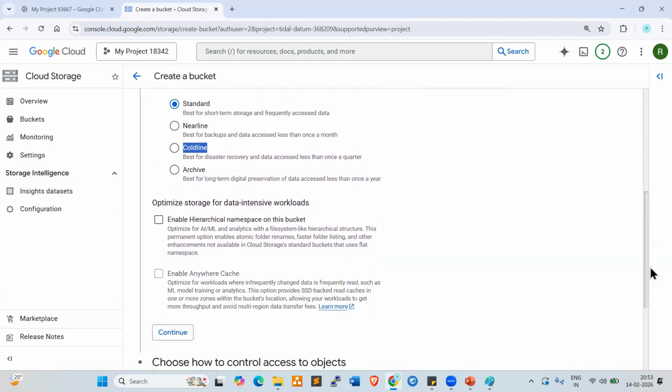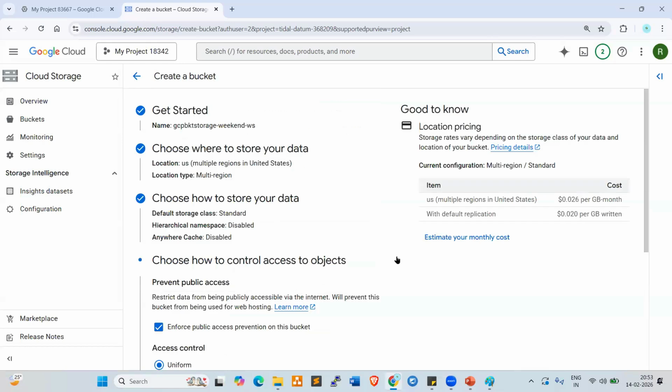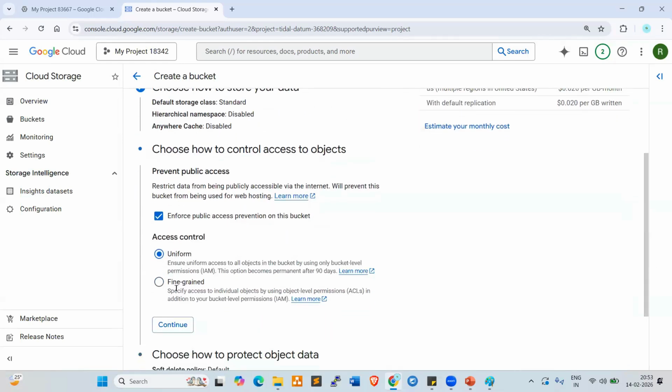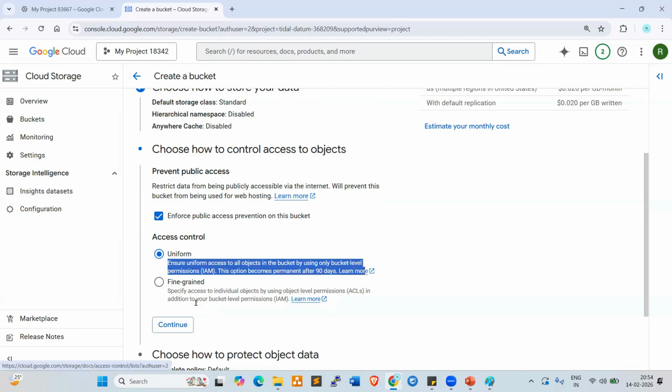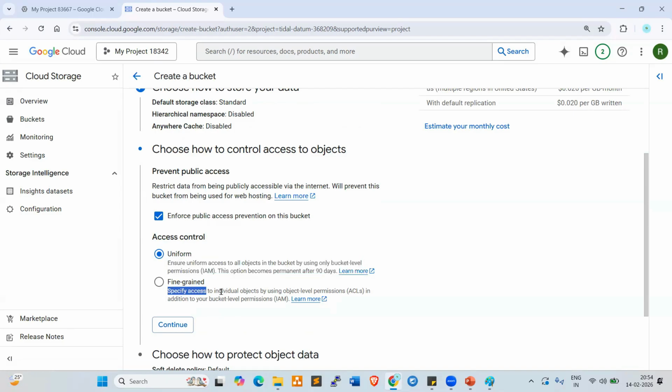Now go down here. Click on continue. Now look at here. So uniform or fine-grained. Two options are available here. Uniform: ensure uniform access to all objects in the bucket by using only bucket-level permissions. Fine-grained: specify access to individual objects by using object-level permissions. So if you want to give object-level permissions, you can give. If you want to enable permissions for all the objects in the bucket, you can give the first one, as per the requirement. So click on continue.